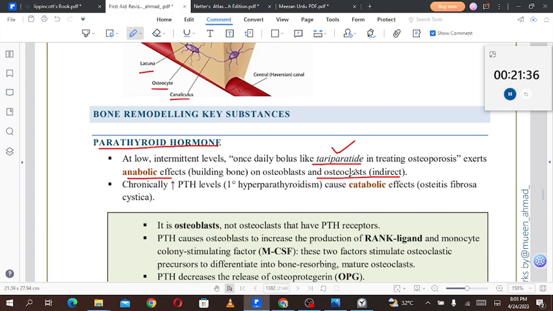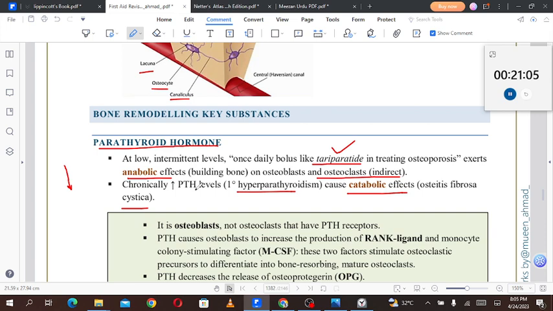Chronically increased parathyroid hormone levels, for example in primary hyperparathyroidism, cause catabolic effects, osteitis fibrosa cystica. So a low level of parathyroid hormone stimulates the osteoblasts, resulting in an anabolic pathway for bone formation, while the catabolic effects of parathyroid hormone are seen at high levels, like in osteitis fibrosa cystica, when we have a catastrophically high level of PTH in the case of chronic kidney failure.